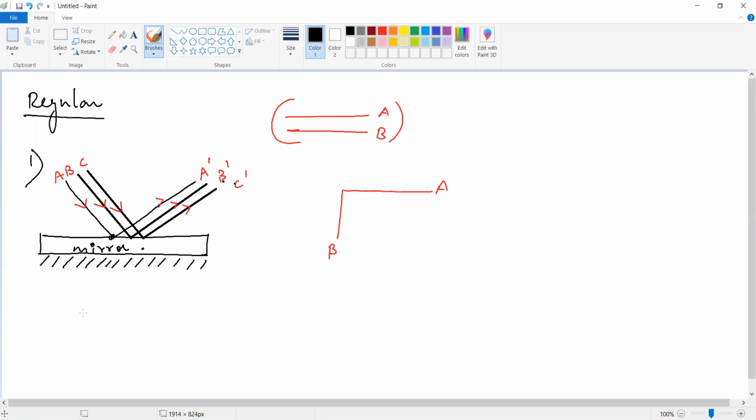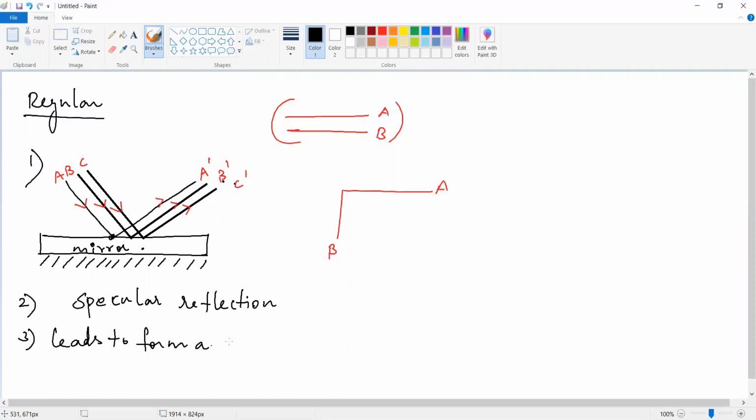So the second point of the regular reflection: it is also called specular reflection. The other name for regular reflection is specular reflection. And the third point is, it leads to the formation of an image.